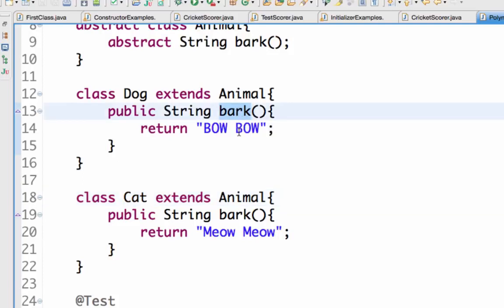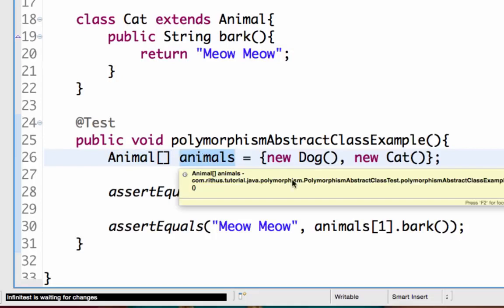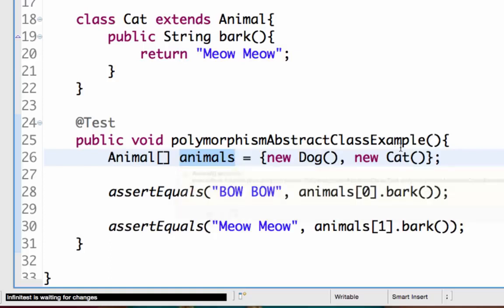How does the dog bark? Bow bow. And the cat, meow meow. So they offer the implementation. Now I'm creating an array of animals, and I'm putting one dog and one cat in it. I'm calling animals[0].bark. It would print bow bow, because animals[0] is a dog, so it would call this method.